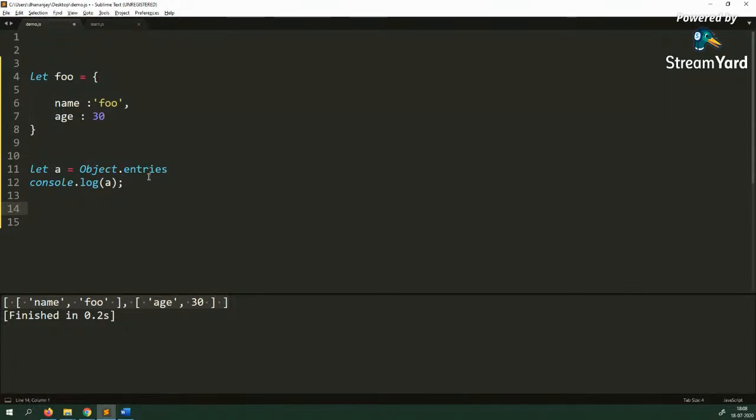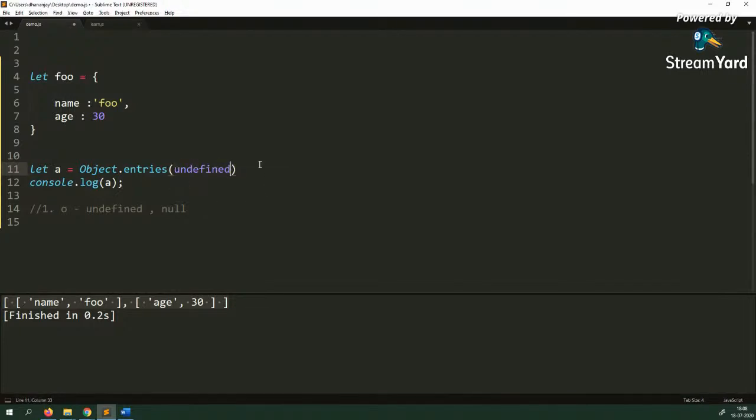That says that in Object.entries, if you are passing an object O as an input, so in this case foo, first JavaScript checks whether O is undefined or null. The first thing JavaScript will check is whether the foo you are passing is undefined or null. So let's see what it does.